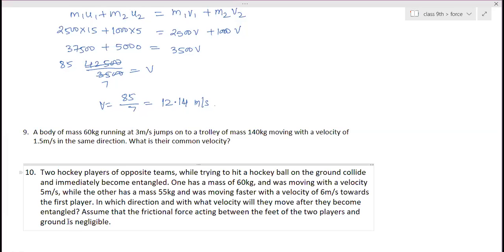So how much velocity they have moved, that you have to calculate. That means their common velocity you have to calculate. But one important part is here. One has a mass of 60 kg, was moving with a velocity of 5 meter per second, while the other has a mass of 55 kg, was moving faster with a velocity of 6 meter per second towards the first player. That means both are moving opposite to each other. So one's velocity is positive, second's velocity is negative.